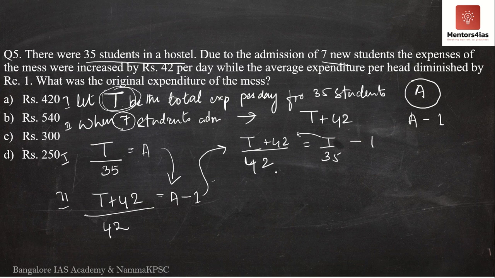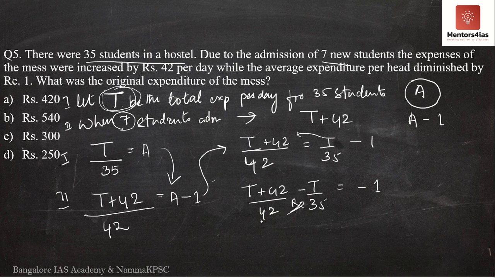I'll take this to the left hand side over here. So we now have T plus 42 divided by 42 minus T by 35 is equal to minus 1.